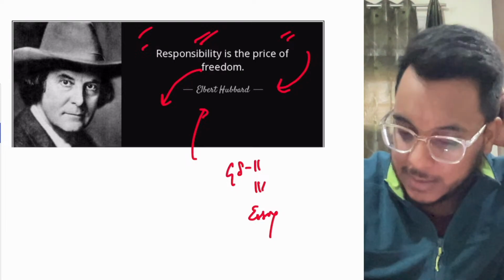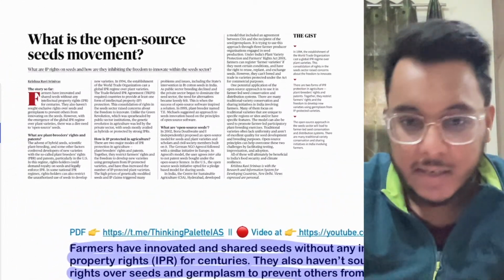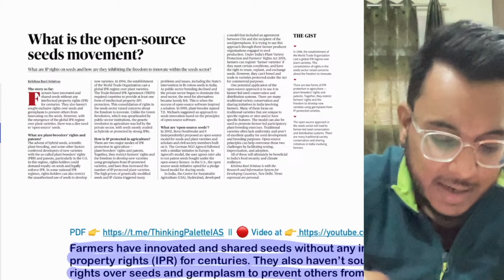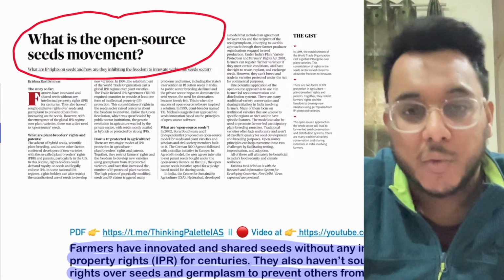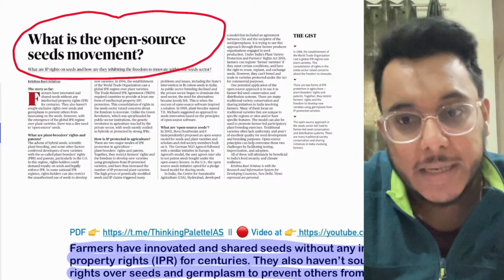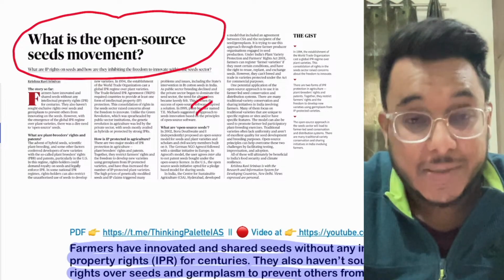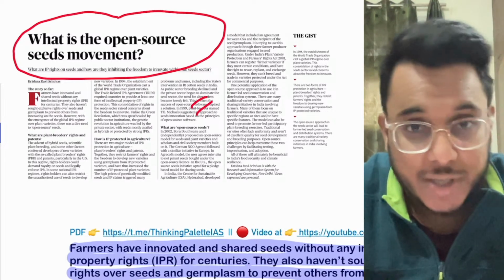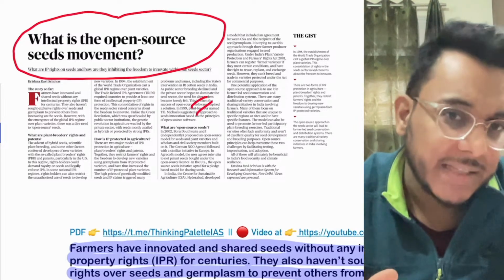And now let's take the first article. The first article, guys, we have taken from the Text and Context section, and the article is talking about what the open source seed movement is. Now this is a good concept, and such concepts are potent enough that questions can be framed on them, in both the prelims and the mains examination.